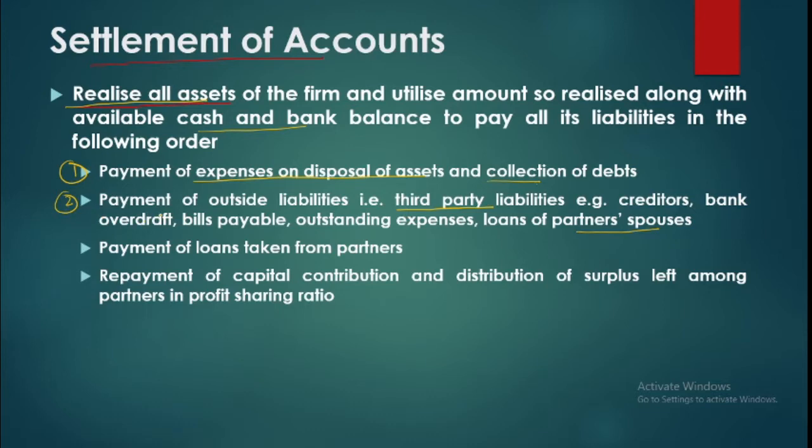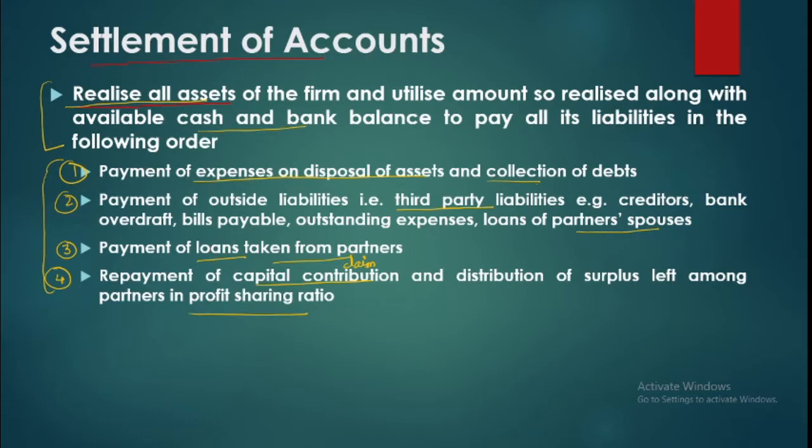Once all external parties are satisfied, then the firm is to pay the partners' loans. So any loans taken from the partners shall be paid now. Then whatever money is left will be utilized to pay the capital contribution, which in fact is the capital claim. And if any surplus is left, it is paid in the profit sharing ratio. So this is how the payment goes. You sell off all the assets, so all asset accounts are closed; you pay off all the liabilities, so liabilities are closed; you pay the loan, so the loan account is closed; then you pay the capitals, so the capital account will also be closed.